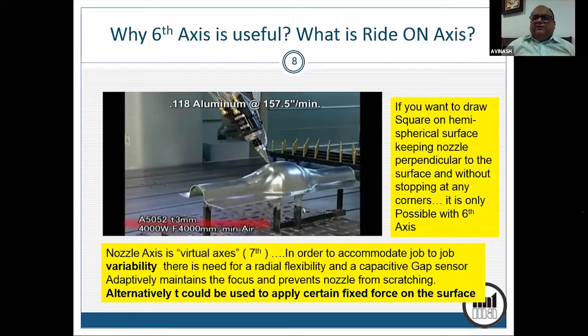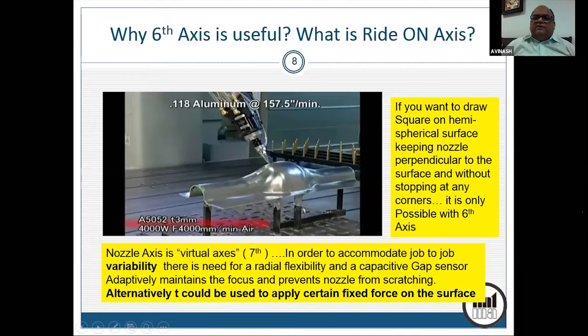Now, the problem with the CNC machine or robo for that matter is that it will draw the programmed trajectory repeatably all the time. Now, if job to job there is a variability, sometimes you will get a good quality of laser cut, sometimes it may go out of focus, sometimes the nozzle may scrape through the surface of the job. So you need certain bare minimum accuracy and repeatability from job to job, only for the sake of automation, only for the sake of using robo, which is unjustified.